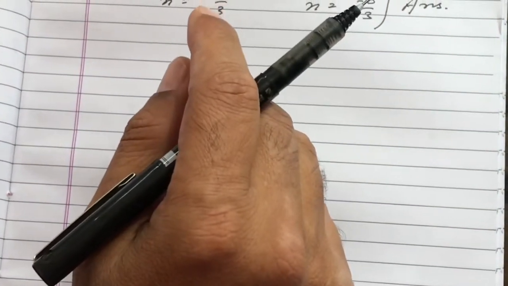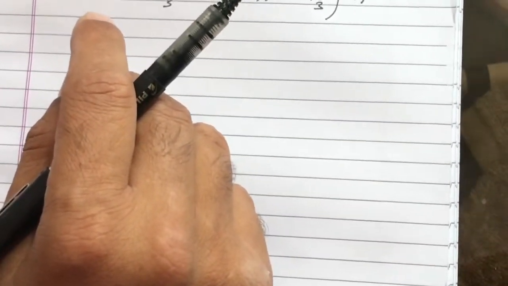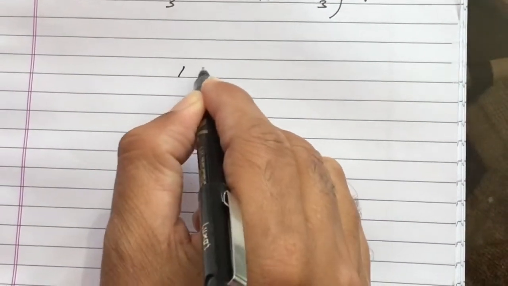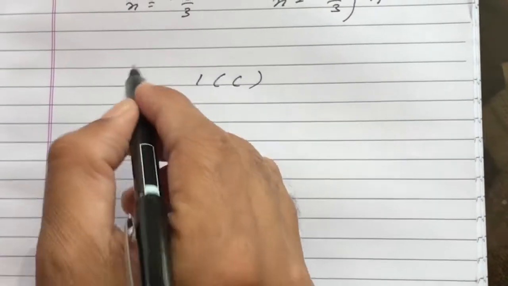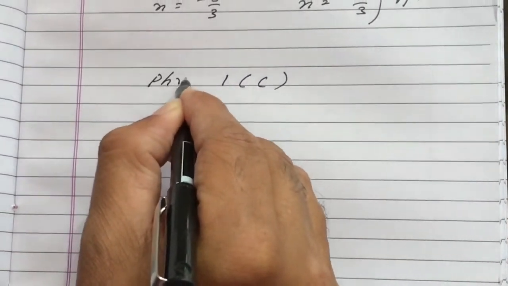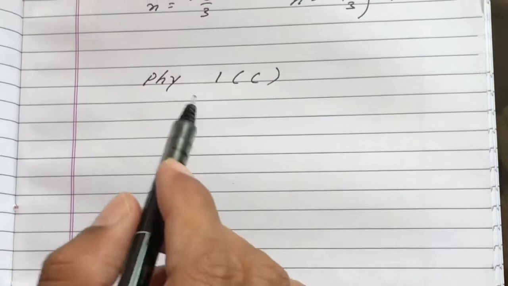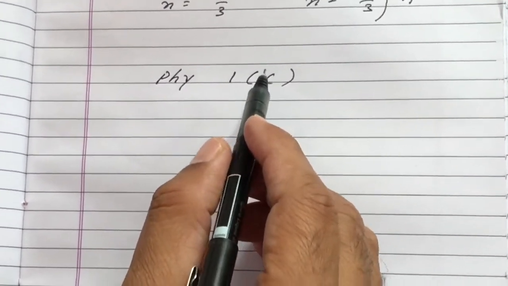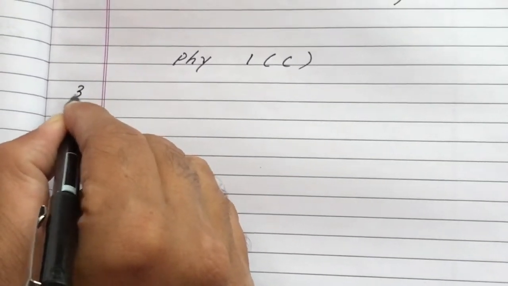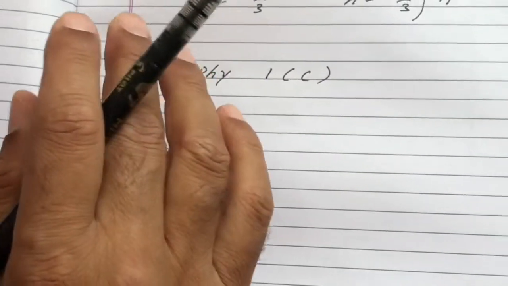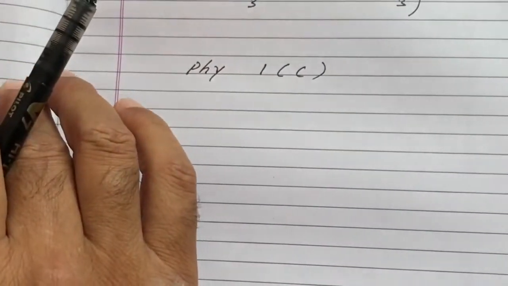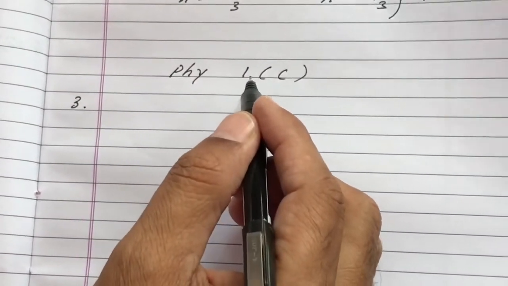Students, one student of 9th class has asked to solve the numerical of 1c in physics. In physics, numerical of exercise 1c, numerical number 3. So we give a stop to math and solve this numerical for that student.